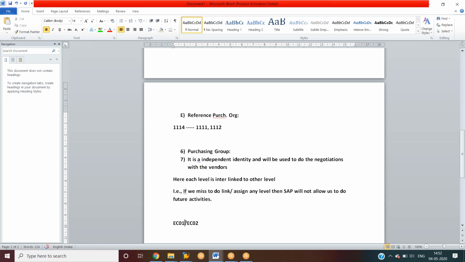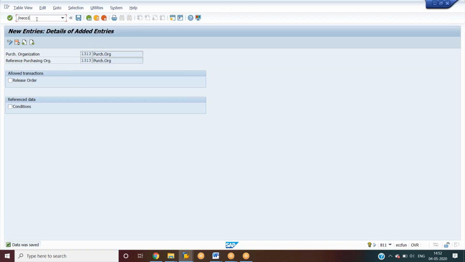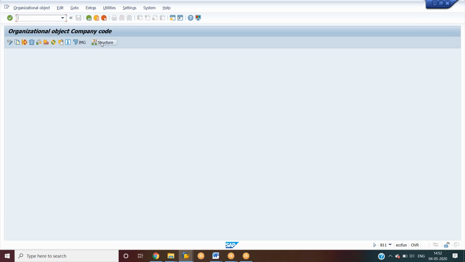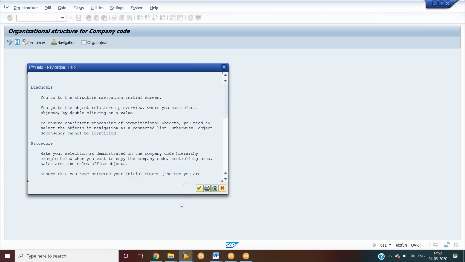We can check the structure at company code level by using EC01. Okay. By using EC02, we can check the organization structure at plant level. Okay. So we need to go to EC01 or else EC02. And we have to click on structure. Then after navigation, sorry. Then after click here, enter or else enter. Click enter.